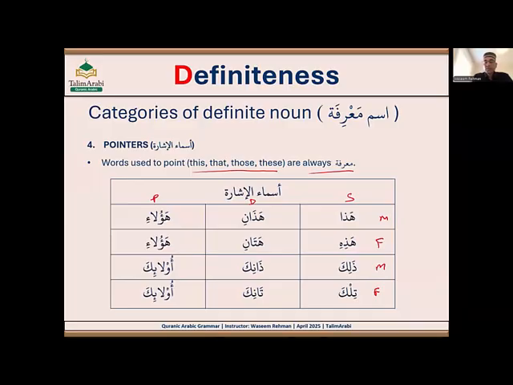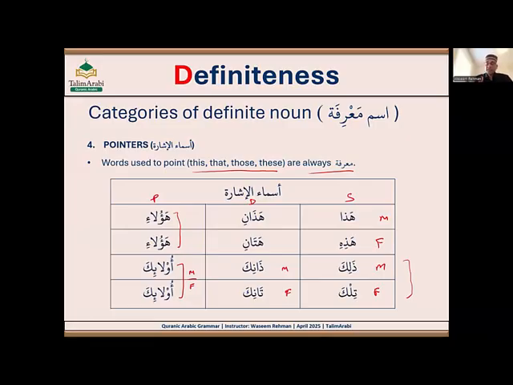Hadhani, these two, and ha'ula'i, these, for masculine. Hadhihi, singular feminine; hatani, dual feminine; ha'ula'i, plural feminine. So the plural is the same for both masculine and feminine, but the singular and dual forms change when you're pointing. Dhalika and tilka are both for "that": dhalika is masculine, tilka is feminine. Dhanika, those two masculine; tanika, those two feminine. And ula'ika is the same for both masculine and feminine, "those". So that's the complete chart.